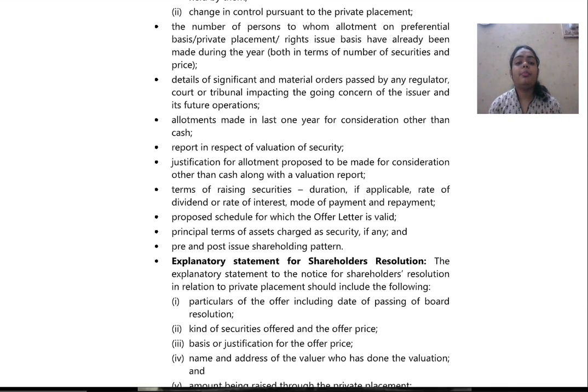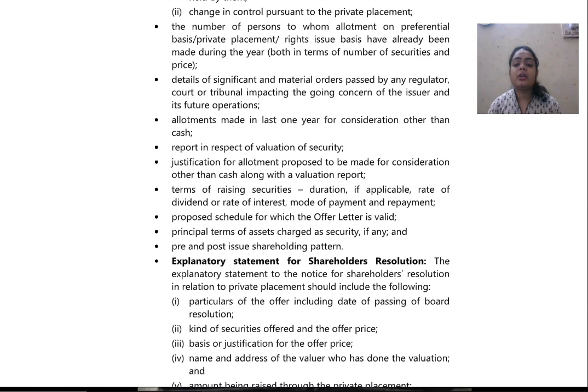the number of persons to whom allotment on preferential basis, private placement, rights issue basis have already been made during the year, both in terms of number of securities and price. Details of significant and material orders passed by any regulator, court or tribunal impacting the going concern of the issuer and its further operations. Allotment made in 1 year for consideration other than cash. Report in respect of valuation of security. Justification for allotment proposed to be made for consideration other than cash along with the valuation report.